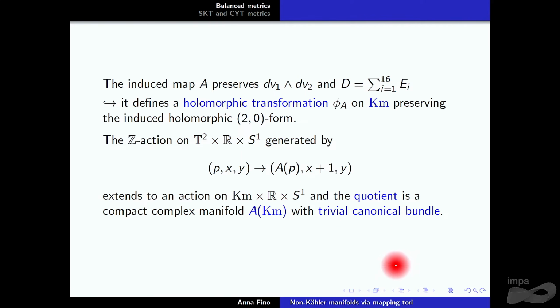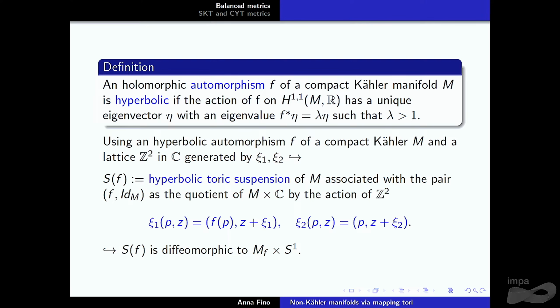This action extends in a natural way to an action on the product of the Kummer surface times R times S1, and the quotient is exactly the manifold that I mentioned before, with trivial canonical bundle by construction. Now we set up this construction more generally. So let's look at the property that you should have on your automorphism, which is only holomorphic, so it is only preserving the complex structure.